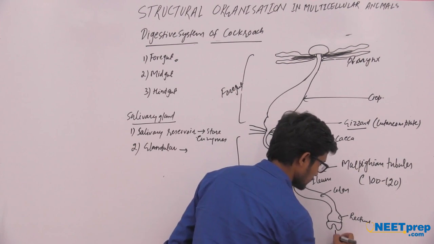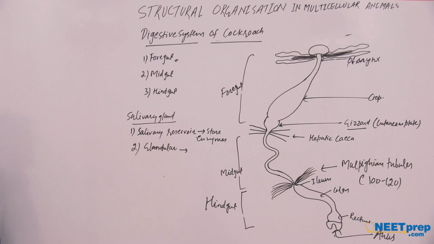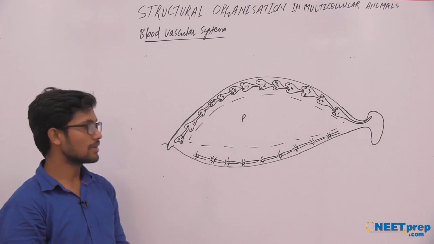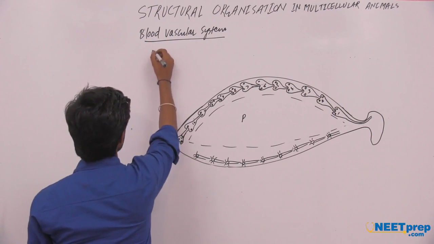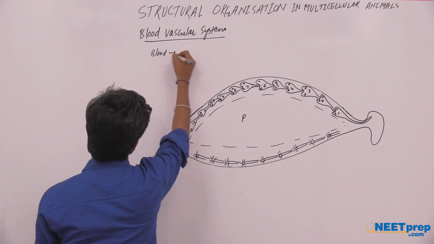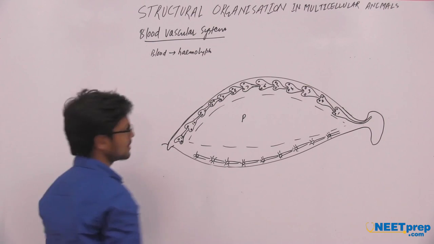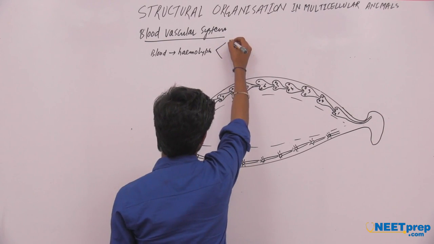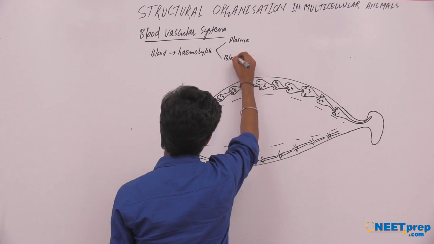This is the anus. Now I am going to discuss the blood vascular system of the cockroach. In the blood vascular system of the cockroach, we have the blood of the cockroach, that is hemolymph. The hemolymph has two main components. Number one is plasma and the second is blood cells.